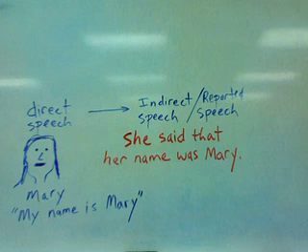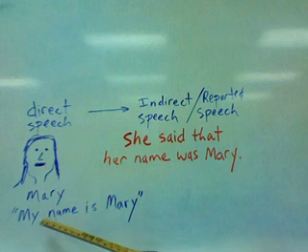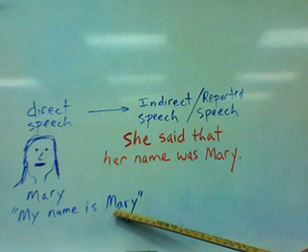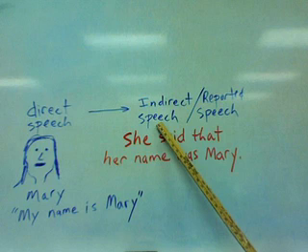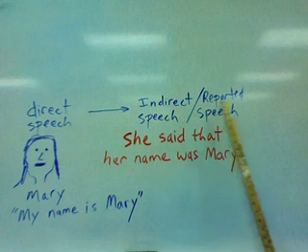So in direct speech, these are the words that come from Mary's mouth. My name is Mary. Later, in the form of indirect speech, or you can call it reported speech, these are the same thing.